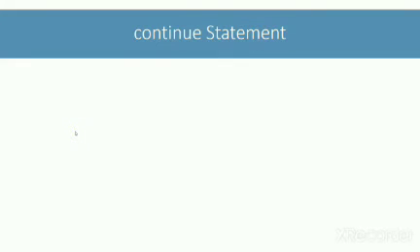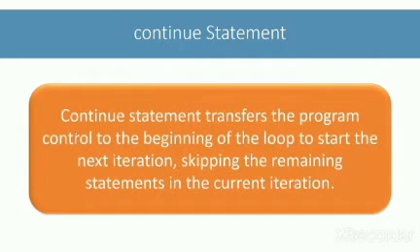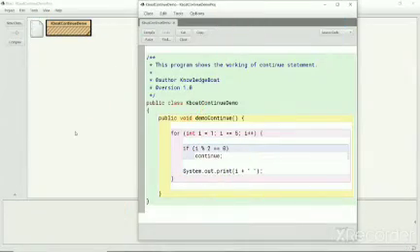In this lesson, we will look at the second jump statement, continue. Continue statement transfers the program control to the beginning of the loop to start the next iteration, skipping the remaining statements in the current iteration. Going through an example program will make its working clear, so let's switch to BlueJ.